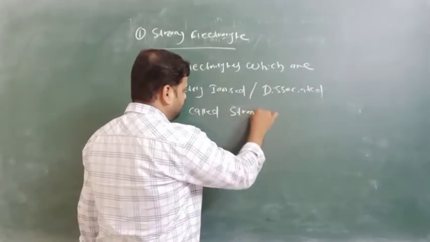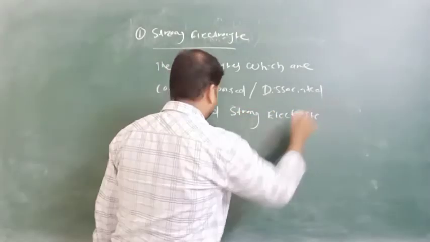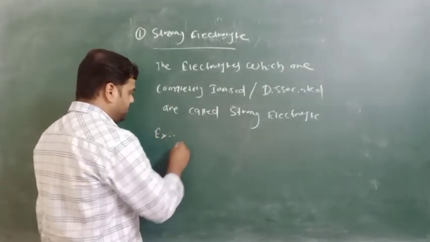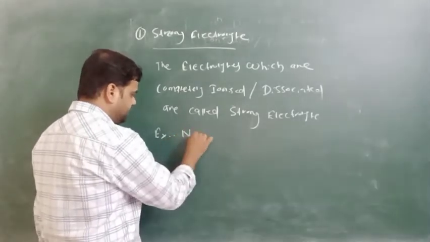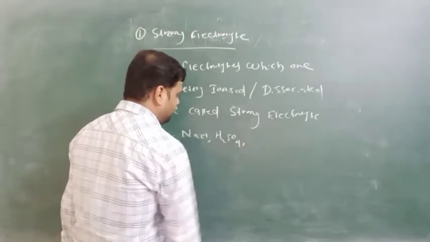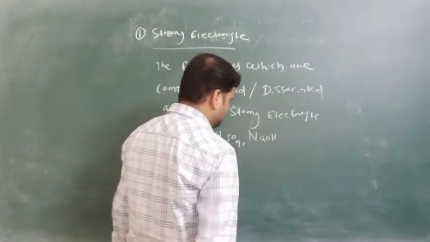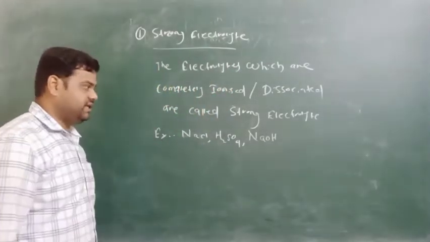Examples are acids, NaCl, H2SO4, and NaOH. These are the examples of strong electrolytes.